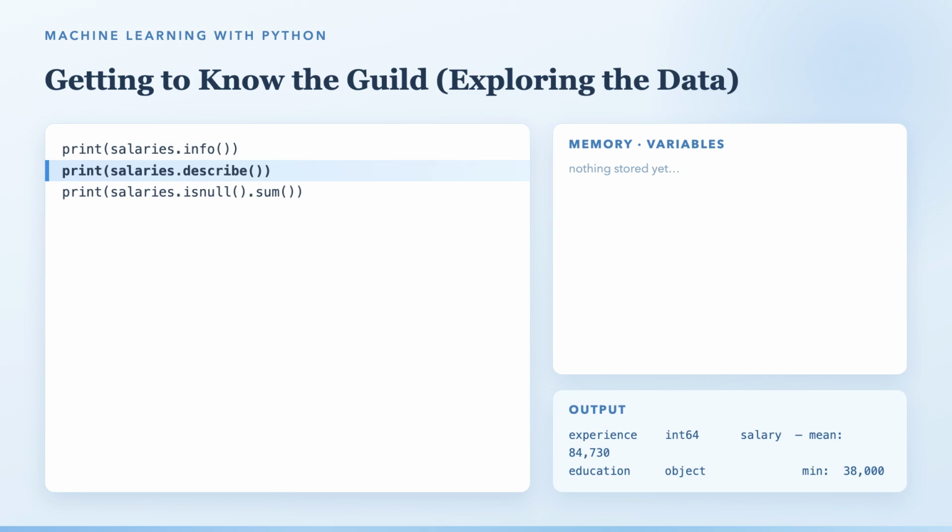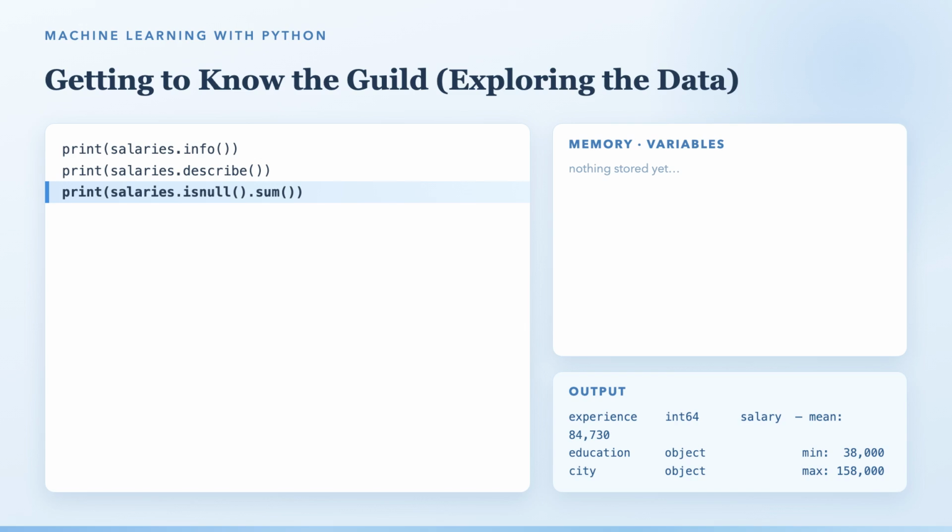First, print salaries.info. This tells us the type of every column. Experience and skill score are int64, whole numbers, while education, city, and department come back as object, words. Next, print salaries.describe. This summarizes the numbers for us. The mean salary, about 84,730. The minimum, 38,000. The maximum, 158,000. And last, print salaries.isnull().sum(), which counts the empty cells in every column, and finds 0 missing values. 3 quiet looks, and now we truly know our data.